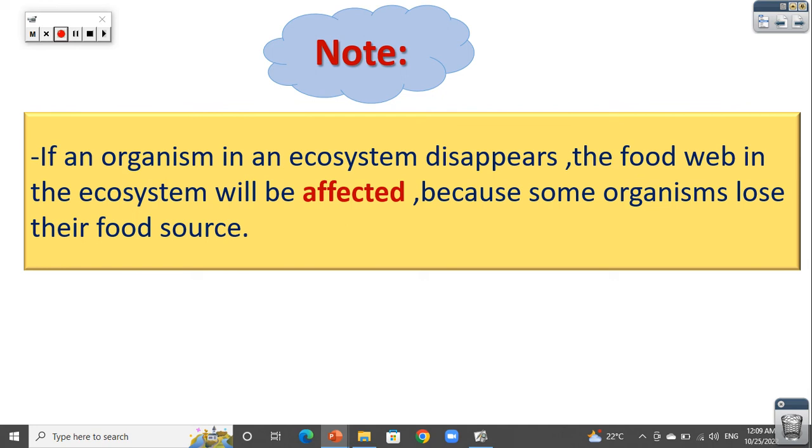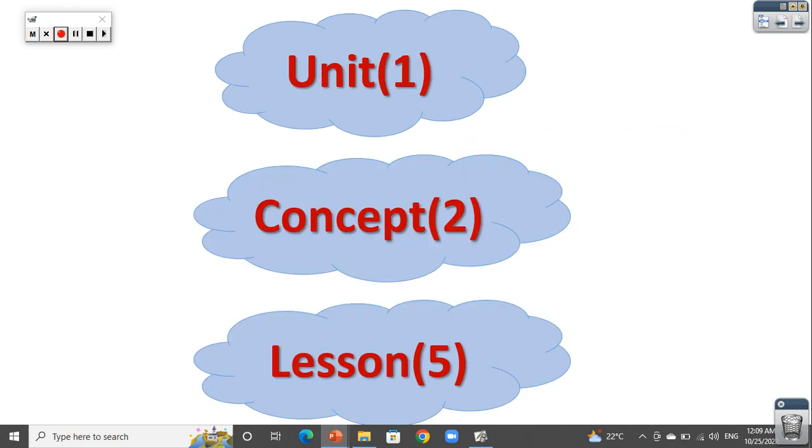If one organism in the ecosystem disappears, the food web in the ecosystem will be affected. Yes, because every animal feeds on another animal or another living organism. If this animal disappears, the living organisms in the ecosystem will be affected. Let's go to lesson 5.